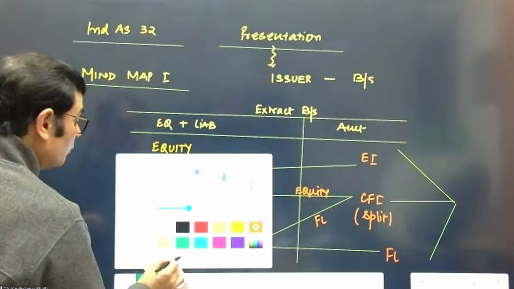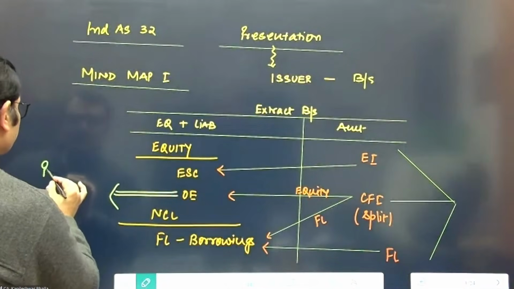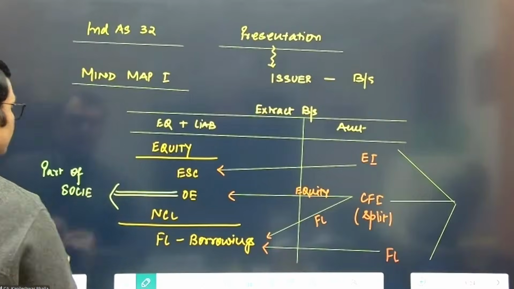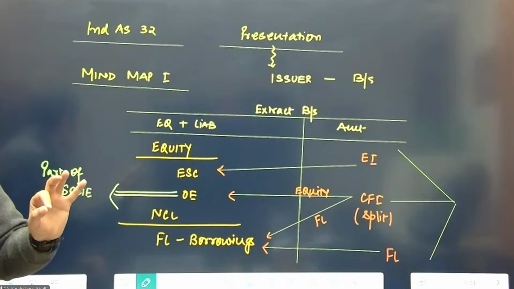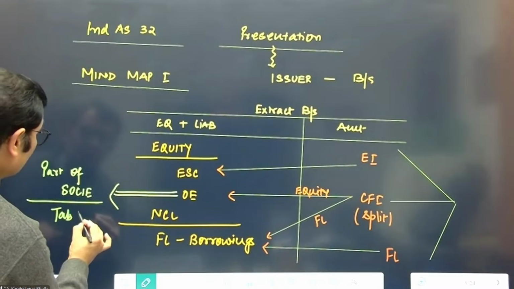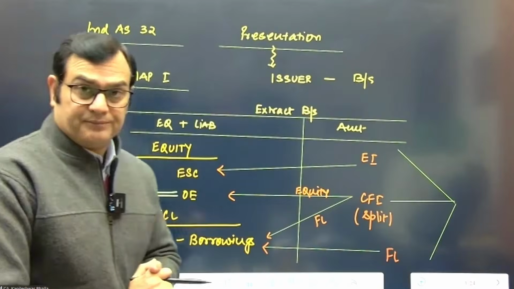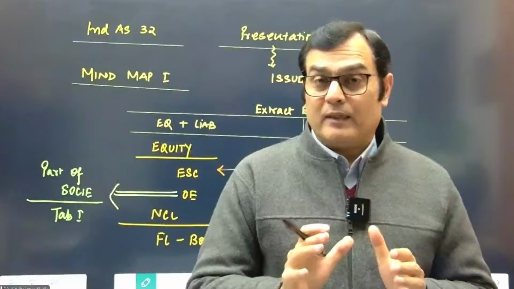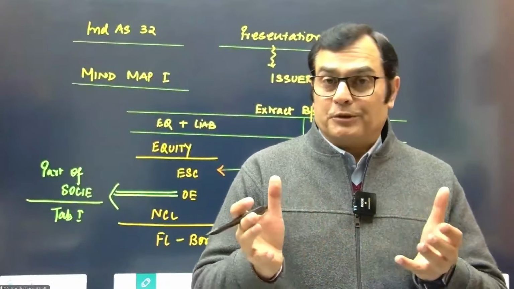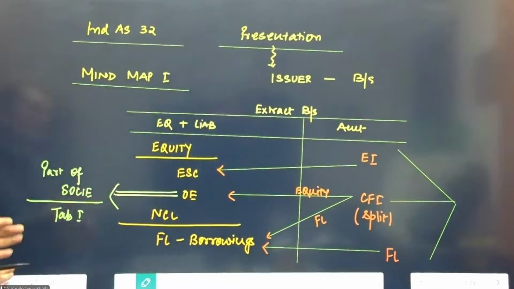And just to remind you, when you present this in other equity, it is shown as a part of the statement of changes in equity, SOCI. If you see in the regular sessions, you would recall that this is presented in tab number 1 as far as SOCI is concerned. Okay, so that makes mind map one, a very basic one. Keeping the name of the standard, presentation, we're looking at how you present the financial instrument. Okay, let's go to the next one.